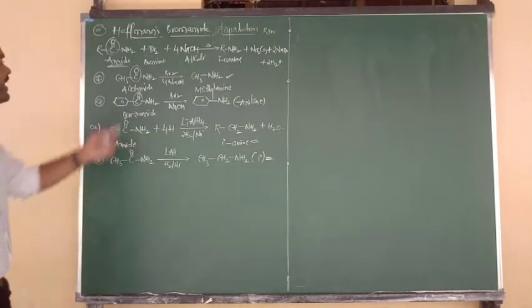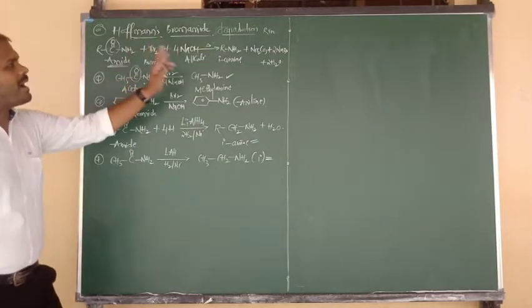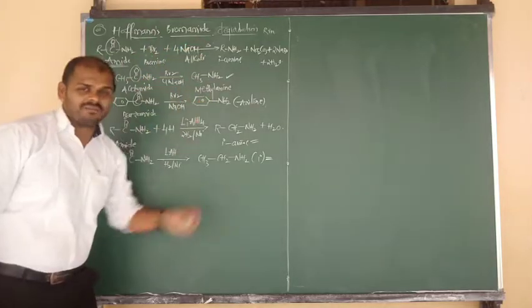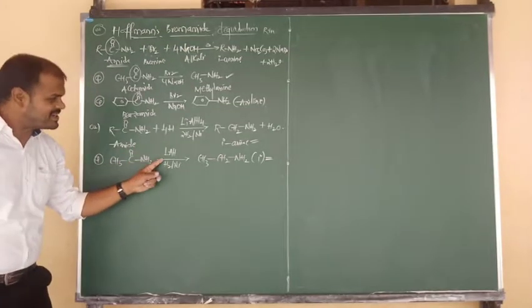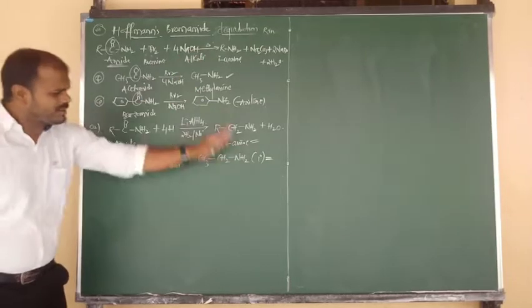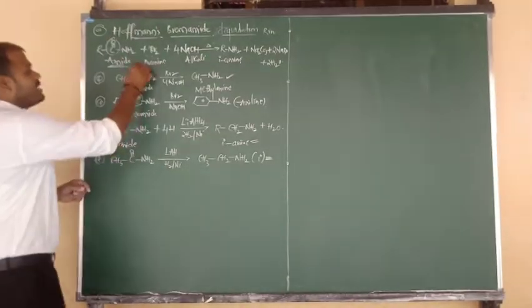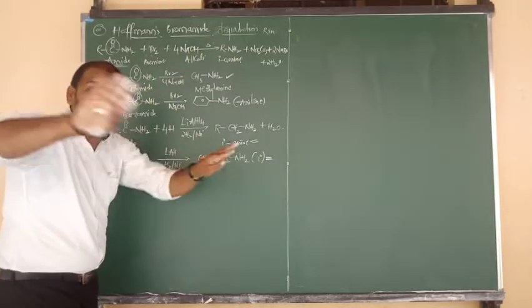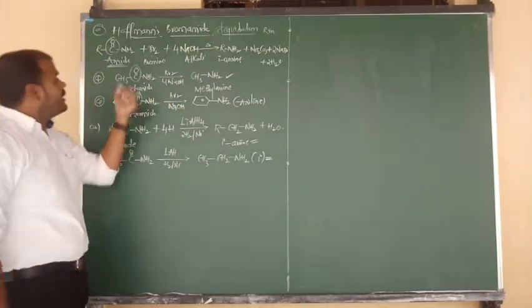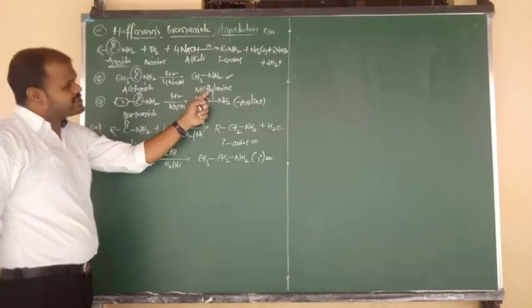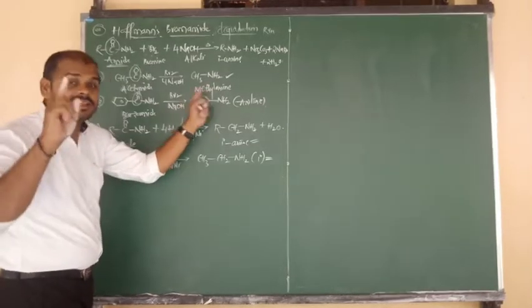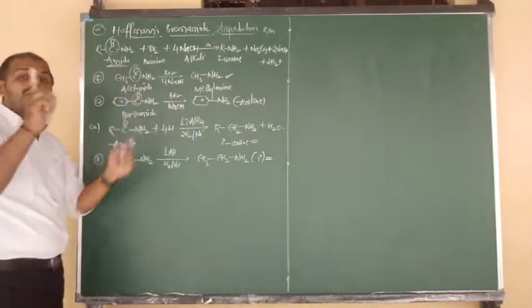अब एक बार सुनिए. Acetamide in Hoffman bromamide degradation gives methylamine. Again, acetamide upon reduction gives ethylamine. In both cases you are getting primary amine, but in Hoffman bromamide degradation, one carbon undergoes degradation. Acetamide in Hoffman bromamide degradation gives primary amine with a smaller number of carbons. कितने carbon? One carbon less.